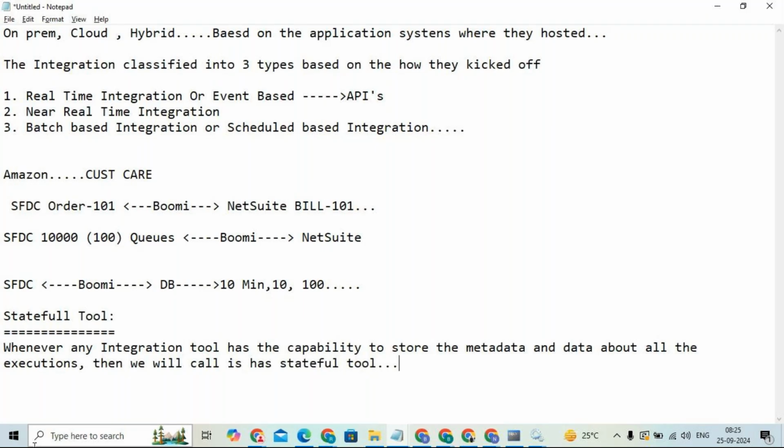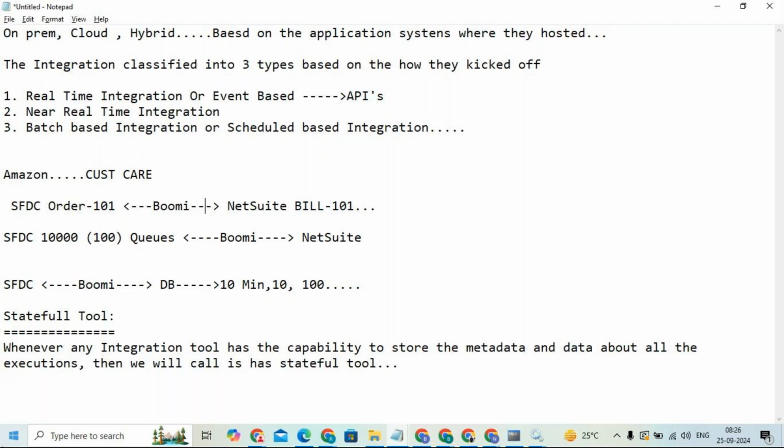So as I mentioned, any integration tool that has the capability to store the data needs a lot of memory and a lot of maintenance, and needs to check each and everything, right? Even so, it is maintained because, say you ordered one item, and after 1 week or 10 days you want to update it.